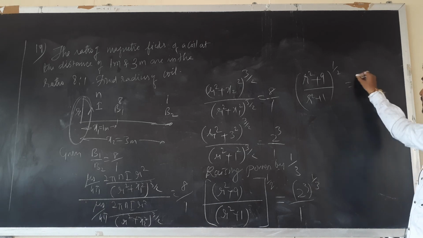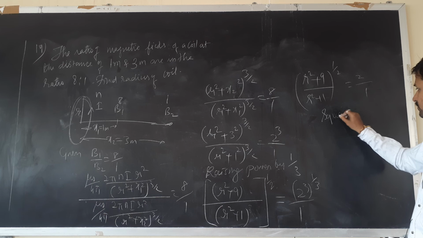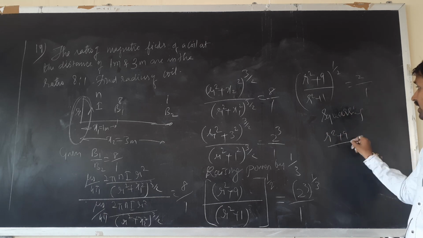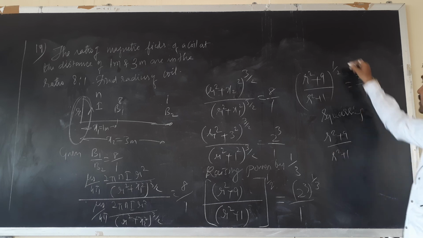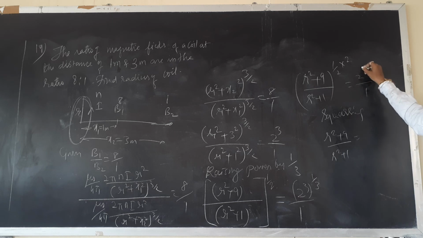The 3 cancels, answer is 2 upon 1. Squaring on both the sides, (r square plus 9) upon (r square plus 1), square means 2, 2 cancels, 1 is the answer. 2 square, that will be how much? 4.